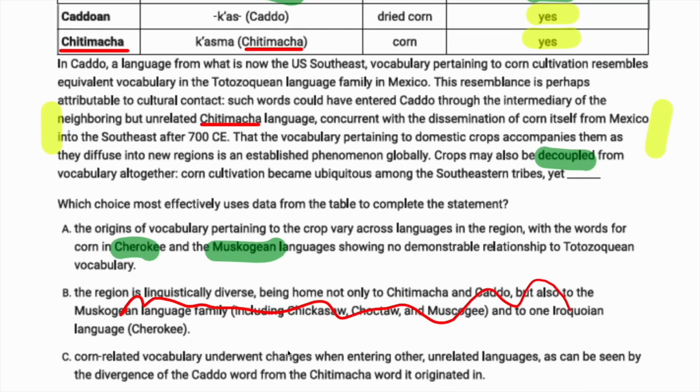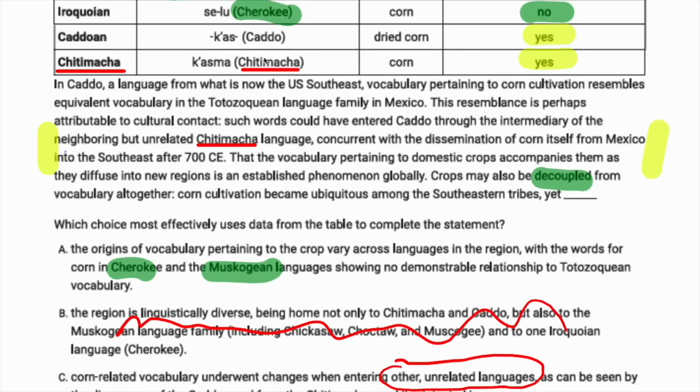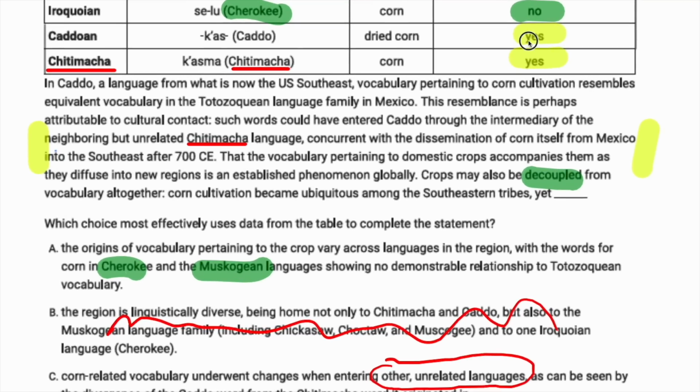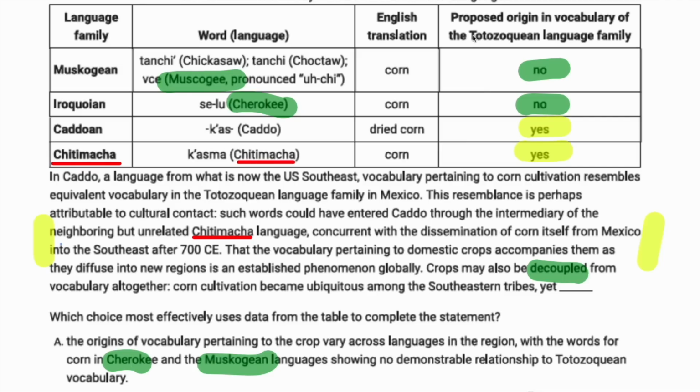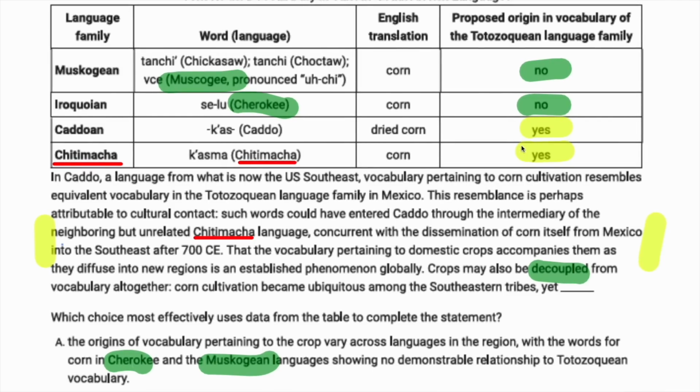C, corn-related vocabulary underwent changes when entering other unrelated languages, and that's a pretty good sign that that's not going to be the correct answer, because that's sort of taking us off topic, right? So, the divergence of the Caddo word from the Chitimacha word it originated in. Again, we don't really want to make a distinction between these two, because these are both examples of situations in which the word is still coupled to the crop, the spread of the crop. Because, again, in these categories, the word is related to the word from the T language family.